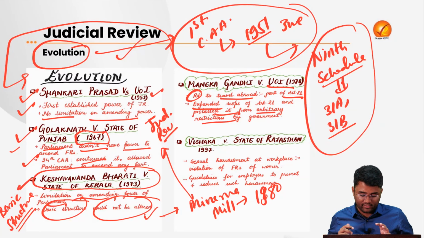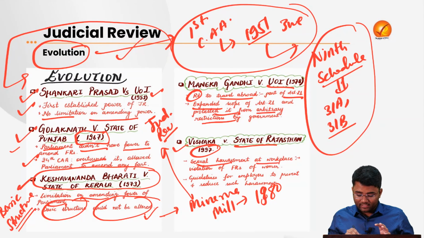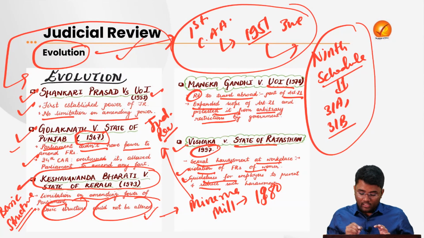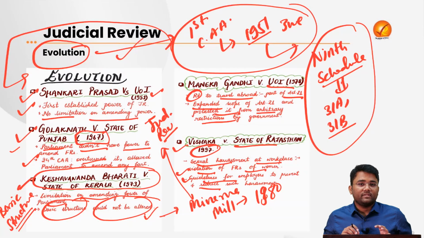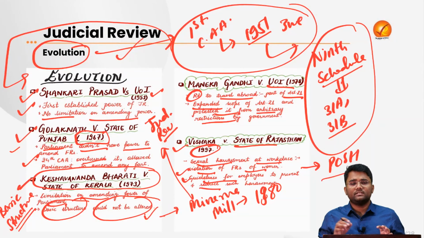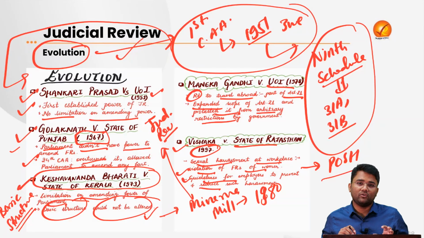and further amplified. Then in the Vishaka versus State of Rajasthan 1997 case, which was majorly related to sexual harassment at the workplace, the Supreme Court says that this is a violation of the fundamental rights of women, and they provided some guidelines for the employer to prevent sexual harassment of women at the workplace. Then the POSH Act also came after this judgment. So in this way we can see the evolution of the doctrine of judicial review.